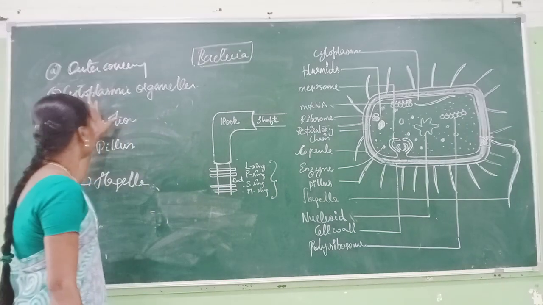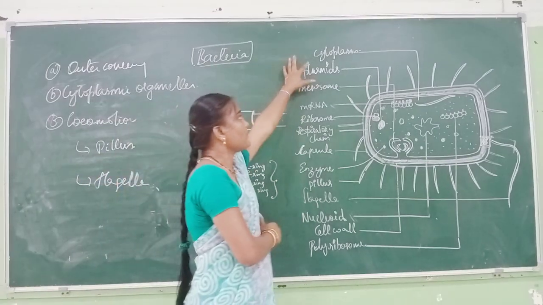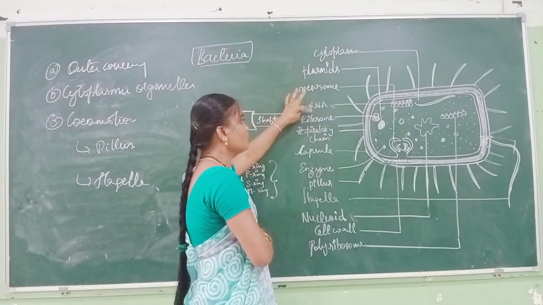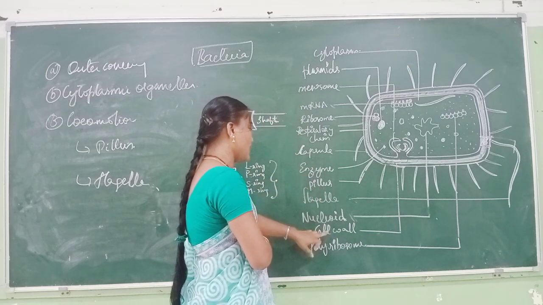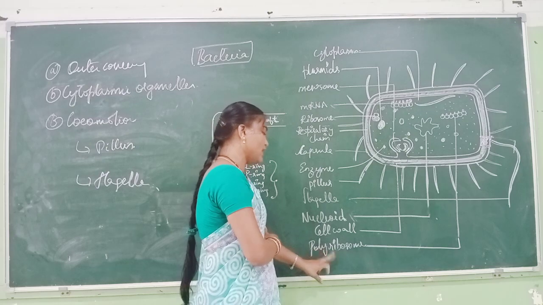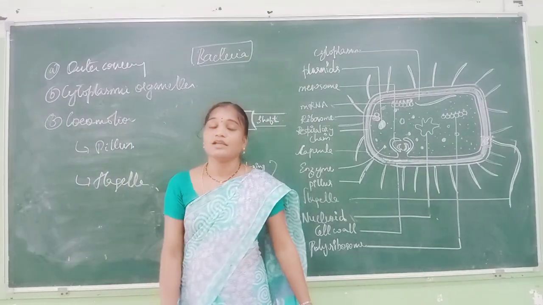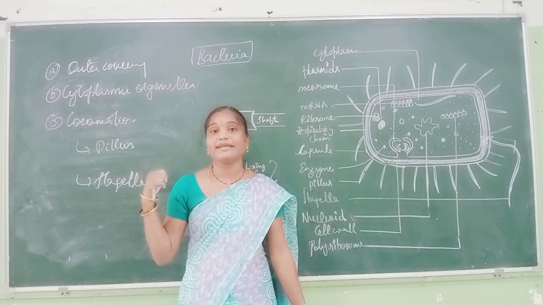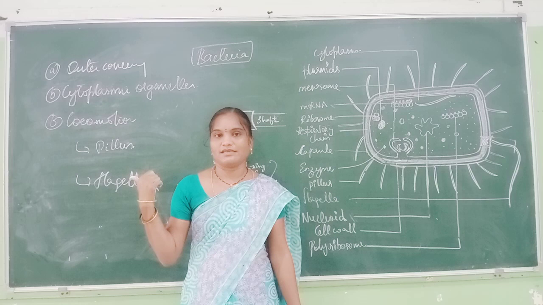In the cytoplasmic suborganelles, you will learn about cytoplasm, plasmids, mRNA, ribosomes, enzymes, nucleoid, and polyribosomes. And in locomotion, you will learn about pili and flagella. So these are the suborganelles of bacteria. Thank you.